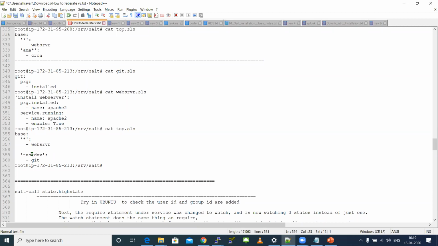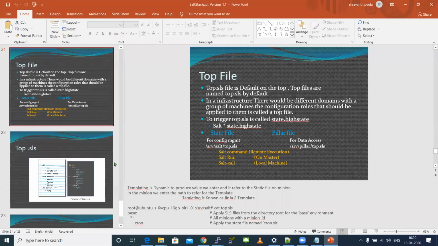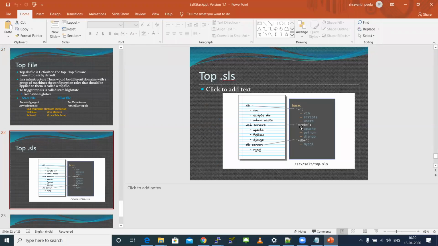If you have multiple minion names, for example web servers, you don't need to give the complete minion name over here. For example, for a database server, star will have DB in between. If there are some keywords, you can simply add that keyword. For example, in my PPT, there was not a complete minion name entered here, only web, with star defined before and after that.